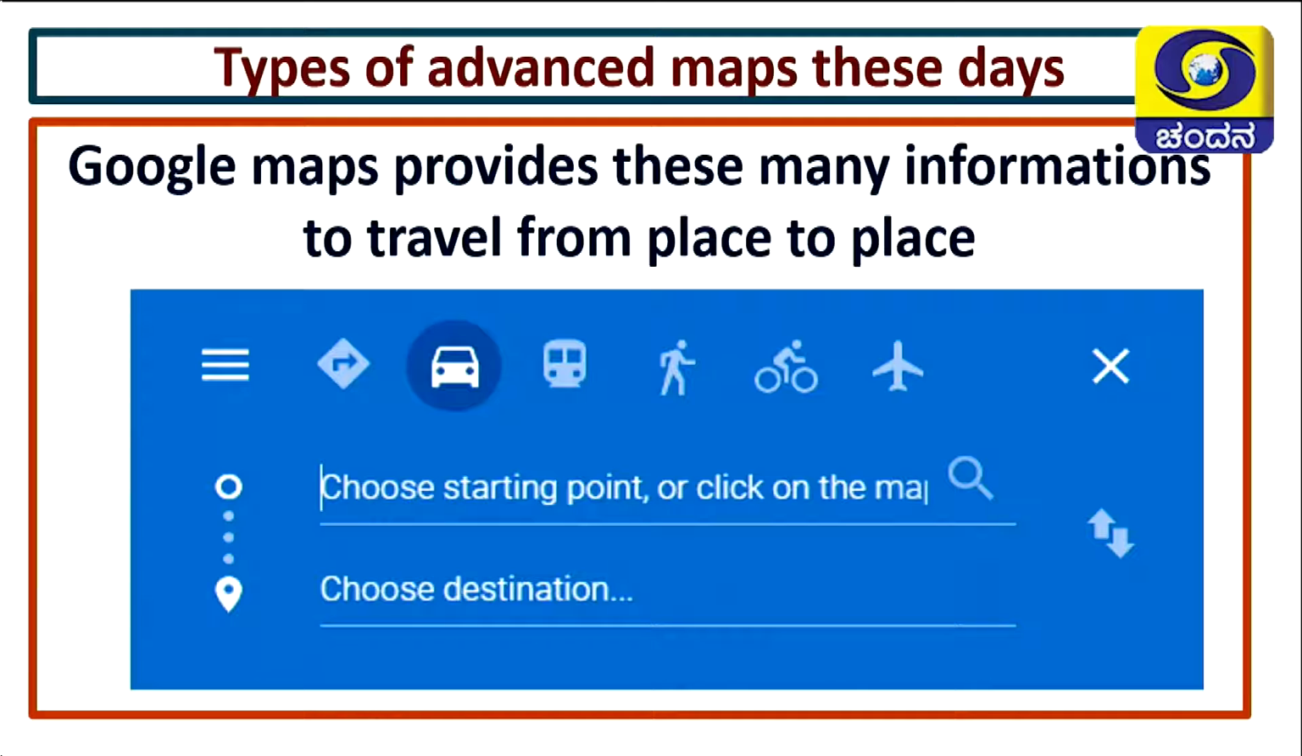Here you can see different kinds of things. Google Maps provides a lot of information to travel from place to place. Here, if you travel by car, what time would be taken? If you travel by train, what time would be taken? And if you travel by foot, I mean to say if you walk from place to place, what time are you going to reach your destination? All that can be shown by Google Maps today. Without Google Maps we cannot imagine our present day.